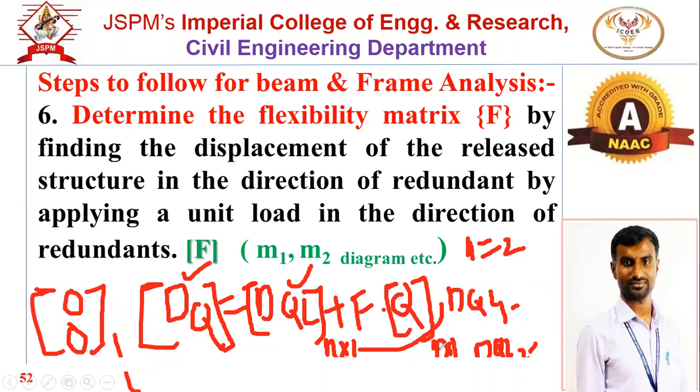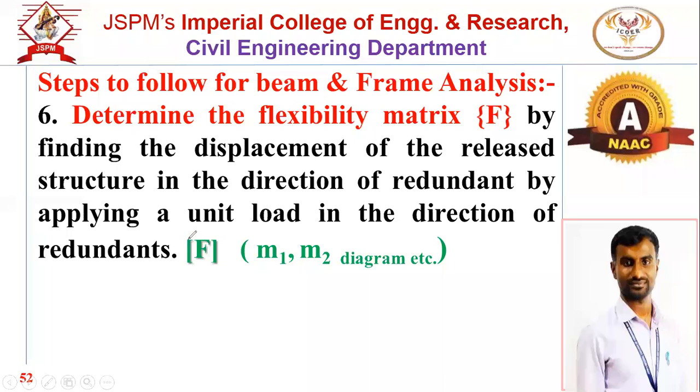n by 1, or if DSI is 2 by 1, there will be two elements in that column matrix, and the last will be a flexibility matrix. That flexibility matrix is a square matrix, a square matrix of order n by n.